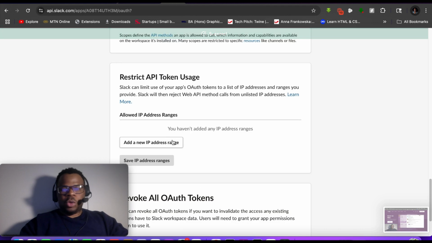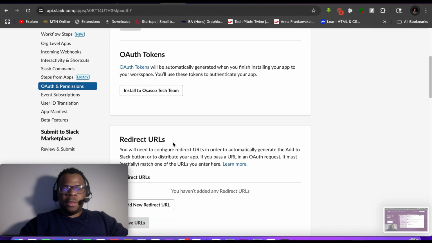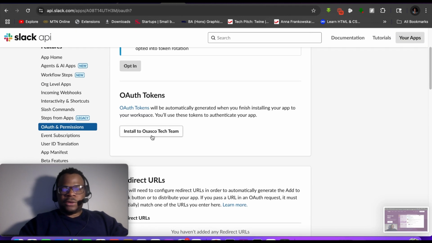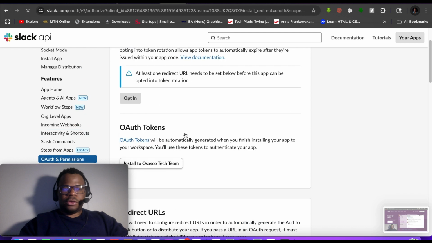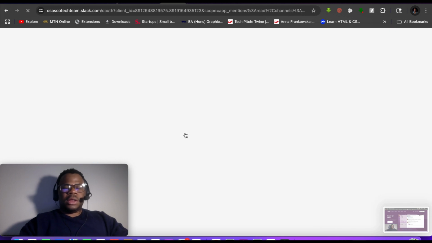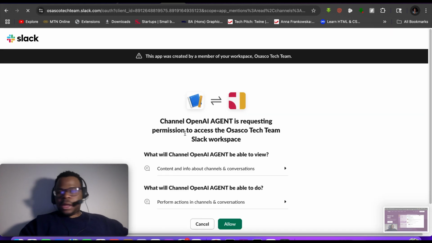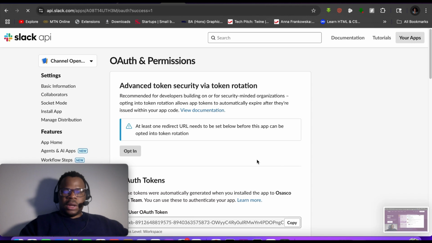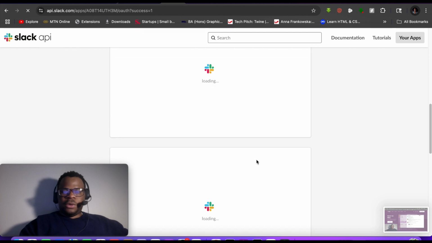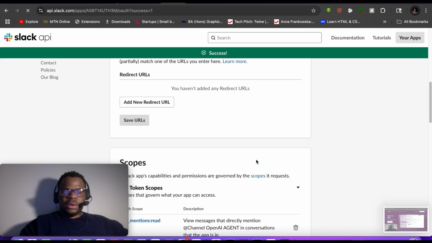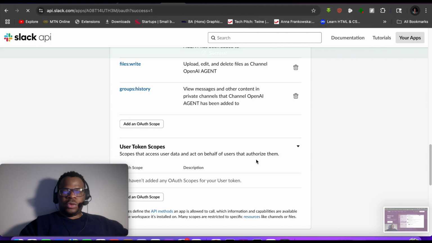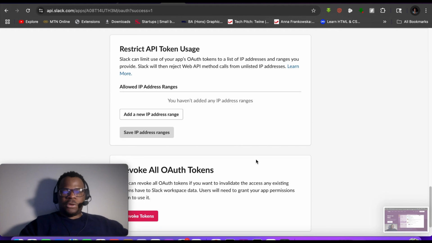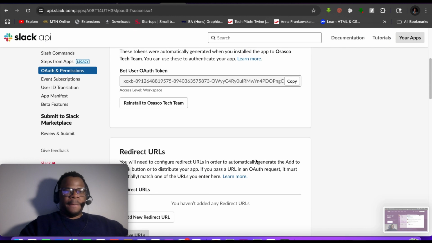And so the next thing you want to do is click this install to tech team. So you have to do this so you can enforce those changes you've made, and then you're going to click allow, and then okay. So yeah, the next thing we also want to do is put in this event subscription.